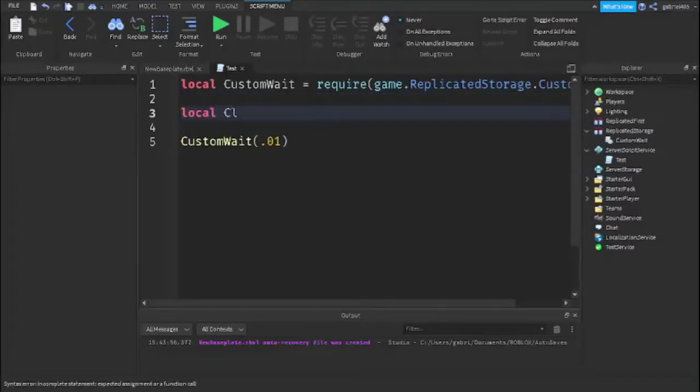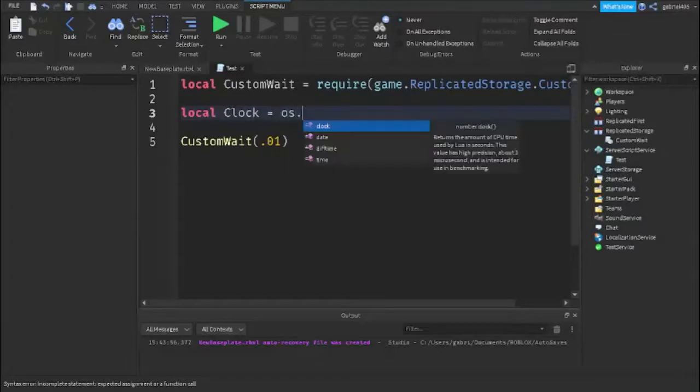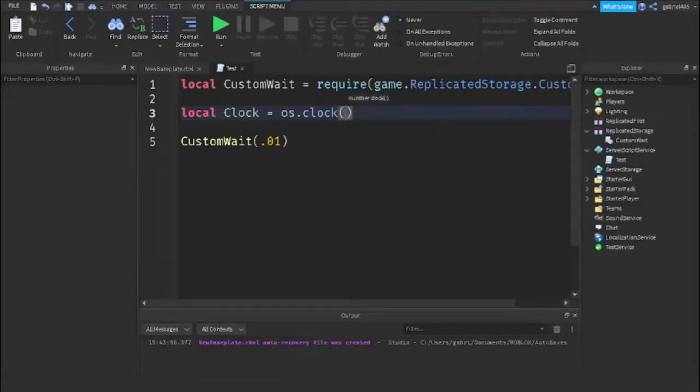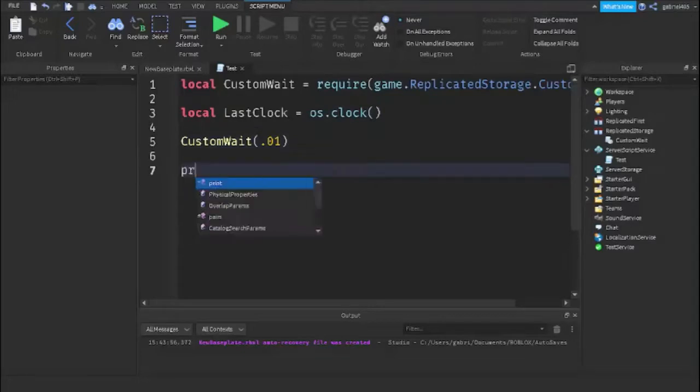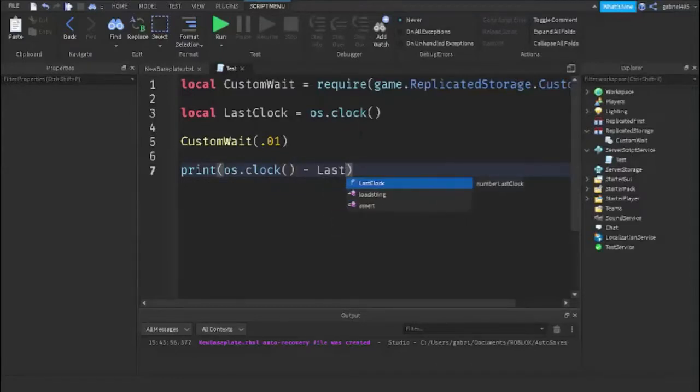So we're going to use os.clock, and this is just going to store our time at this given point. Let's call this lastClock. And after this wait has occurred, we want to print how much time has elapsed. So we're going to get the current time, which is os.clock, minus the lastClock, or the last time. So this is going to print how much time has elapsed.